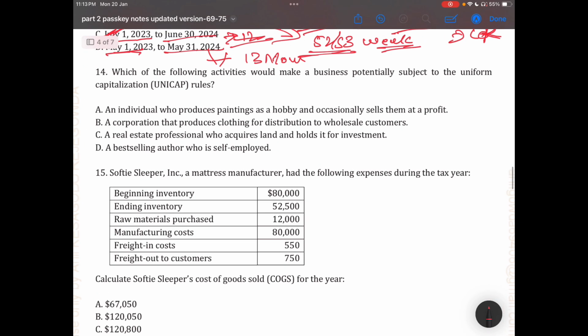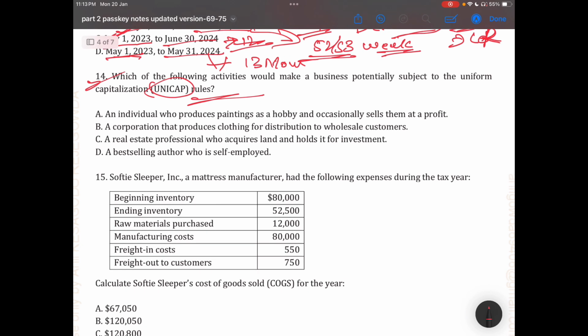Okay, then let's move towards question number 14. Again, it's an important concept, unicap. I will directly mark the answer because it's an important concept. If anyone is not able to understand unicap, please do comment. I'll prepare a separate video for you. So the correct answer for question 14 is B.